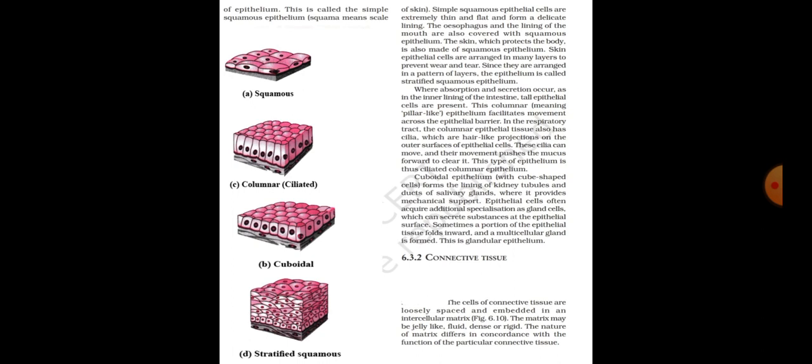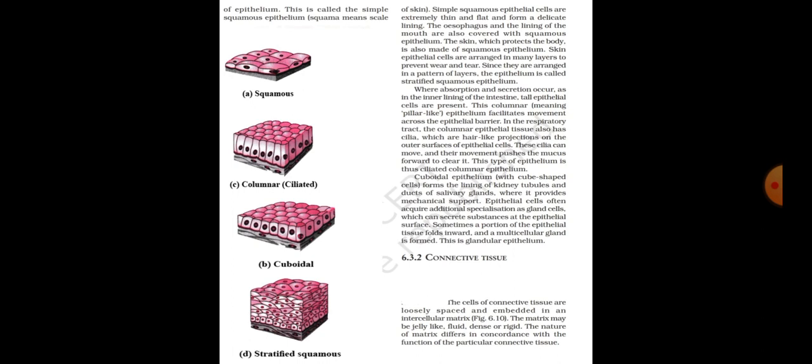The esophagus and the lining of the mouth are also covered with squamous epithelium. The skin which protects the body is also made of squamous epithelium. Skin epithelial cells are arranged in many layers to prevent wear and tear. Since they are arranged in a pattern of layers, the epithelium is called stratified squamous epithelium.